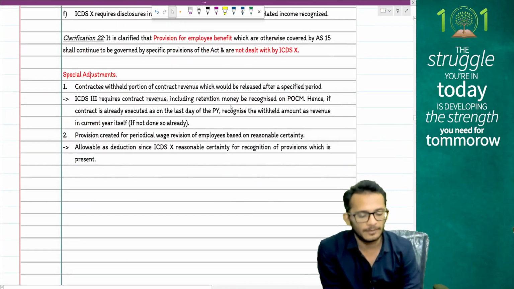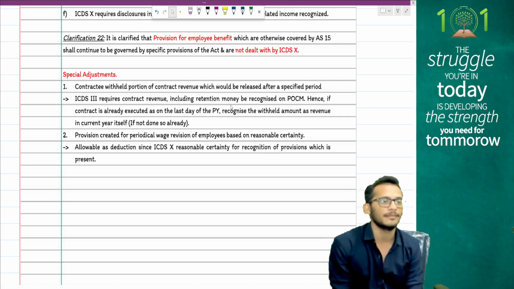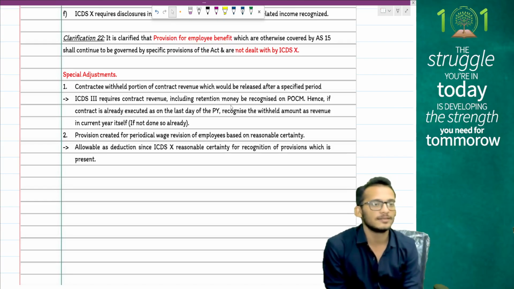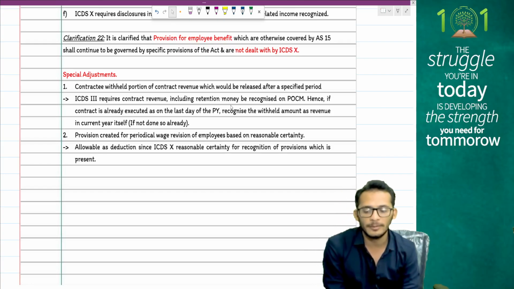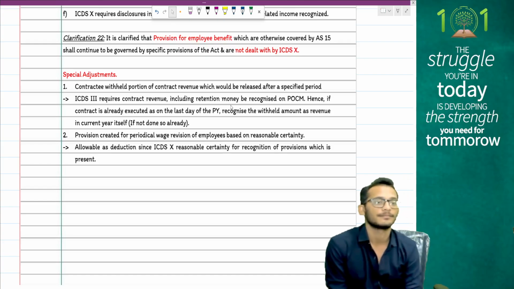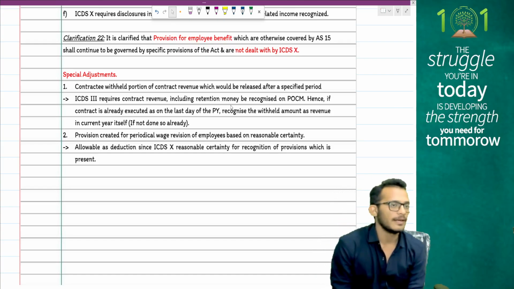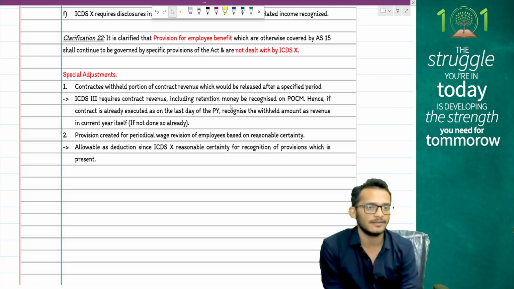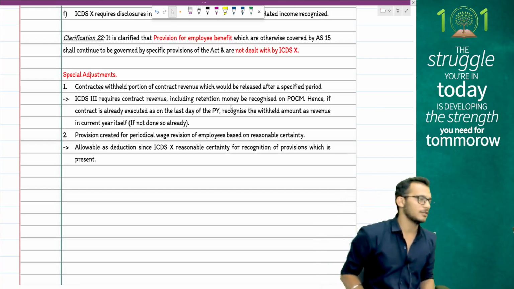Two adjustments for you to keep in mind. Any provision created for periodical wage revision for employees based on reasonable certainty: allowed, not allowed? Allowed, because there is reasonable certainty. Next, the contractee withheld a portion of contract revenue which should be released after a specified period. I have money withheld. Does it mean that it will not be recognized as revenue? It will still be recognized as revenue, unless you can prove that the contract is held for less than 90 days, in which case it becomes the project completion method.